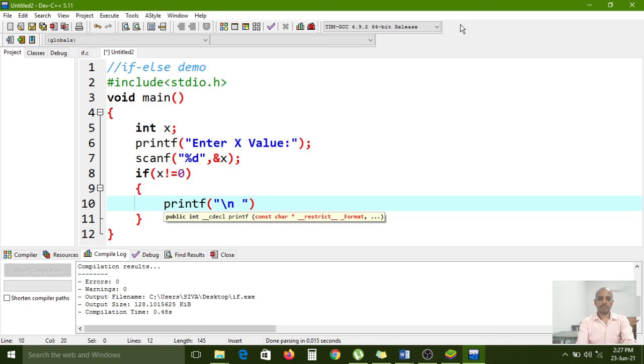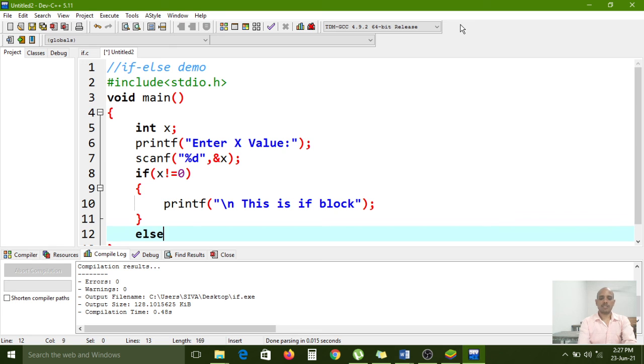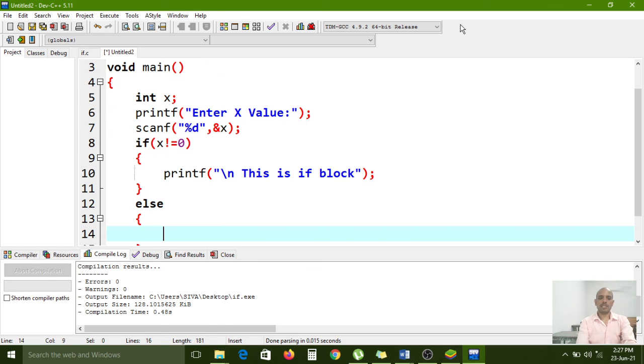This is the if block. Next, else, with printf inside. This is the false block.